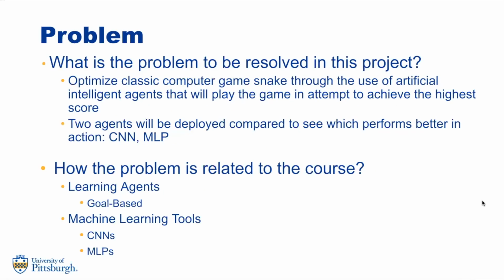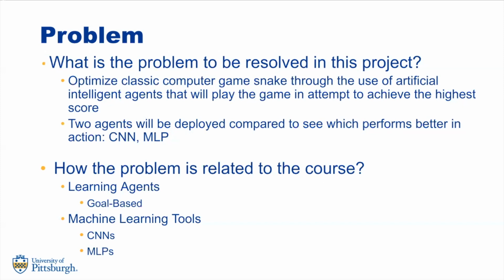So the main problem that we are trying to resolve with this project is to optimize the classic computer game called Snake through the use of artificial intelligent agents that will essentially play the game in an attempt to achieve the highest score. For this project, we have two agents that will be deployed to compare which one performs better in action. The two agents will be trained on CNN and MLP.